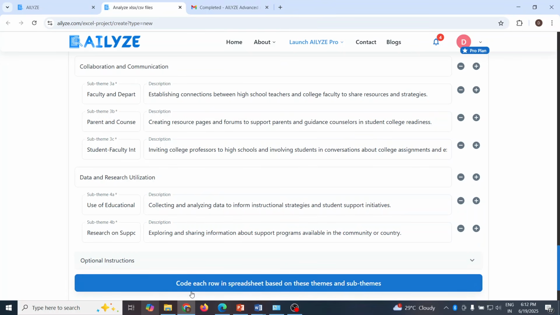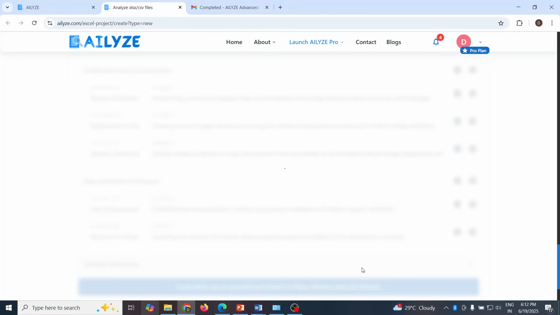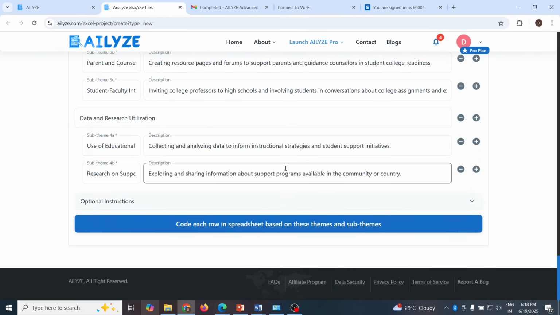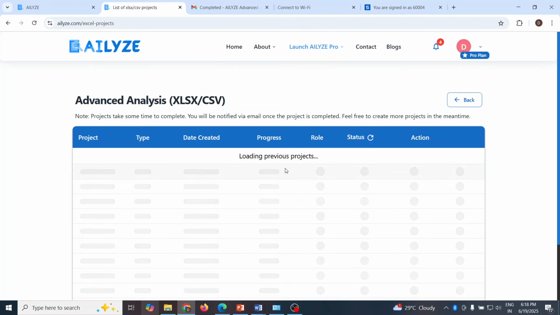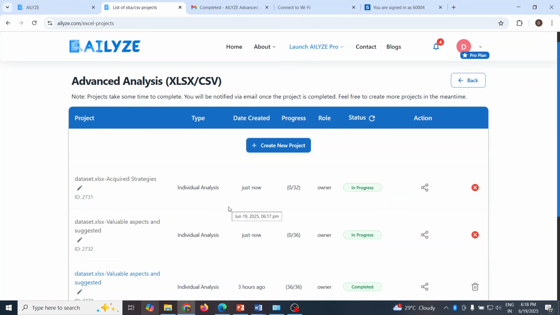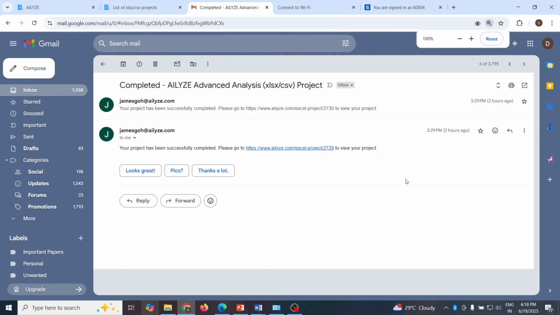Now we will say code each row in the spreadsheet based on these themes and sub themes. Click on it. So once the request is submitted, you will get this message, press close, and your project will be loaded here. Once the analysis is completed, you will get the mail at the address you specified during the login. So this is the mail which I got. Click here.